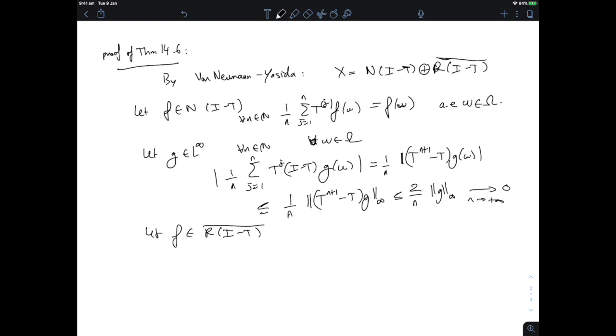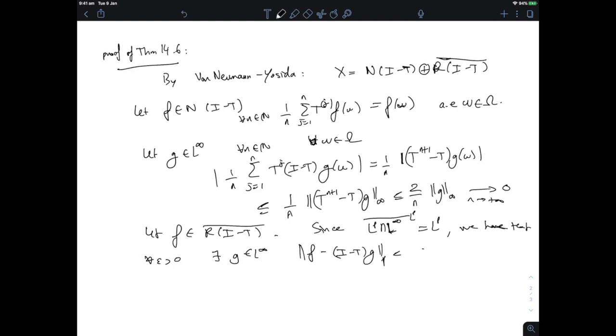Now you give me an f that is in the closure of the range of identity minus T. It's the LP closure. We can exploit the fact that LP intersected L infinity, just approximating with simple functions, is dense in LP with respect to the LP norm. So we have that for every epsilon, there exists a g in L infinity such that the LP norm of f minus (I minus T) g is smaller than epsilon, right?